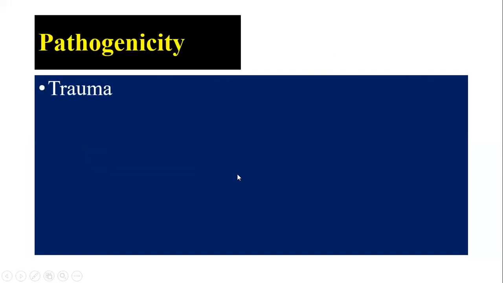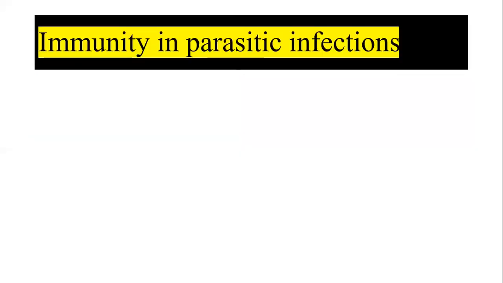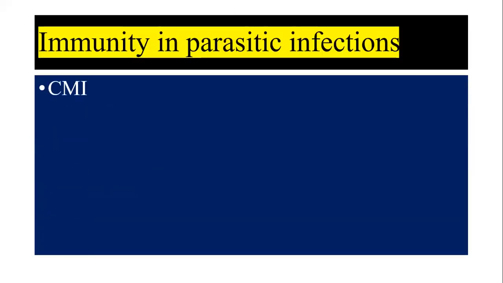Pathogenicity: trauma, allergic manifestations, inflammatory reactions, neoplasia. If the parasite is present in the intestine, we get diarrhea, dysentery, like that. According to their habitat, we get the infection. Immunity also plays a major role in parasitic infections, that is cell-mediated immunity and humoral immunity. These two immunities participate in parasitic infections.